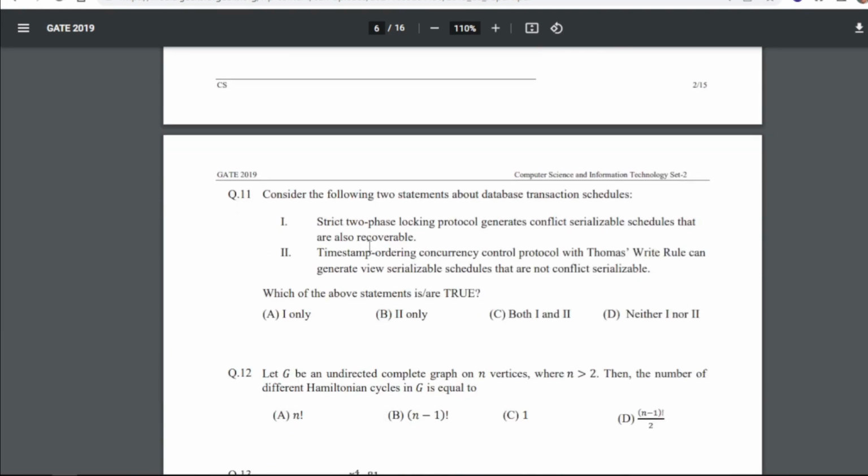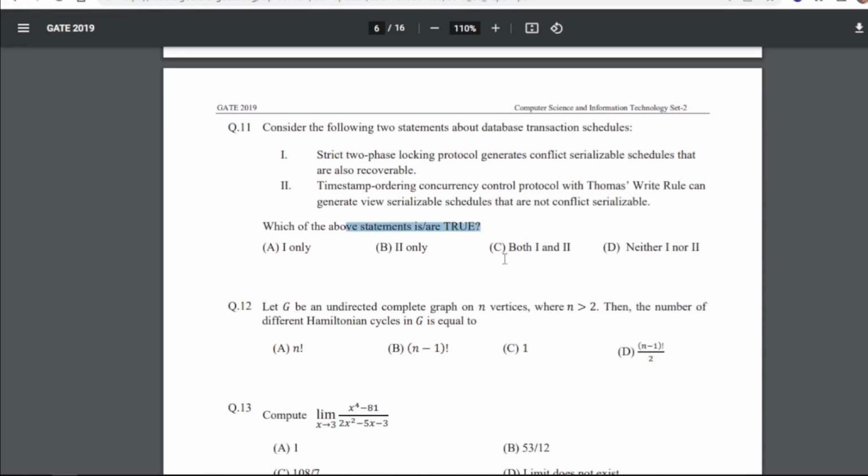Consider the following two statements about database transaction schedules. Okay, so first, strict two-phase locking protocol generates conflict serializable schedules that are also recoverable. Second, timestamp ordering concurrency control protocol with Thomas write rule can generate view serializable schedules that are not conflict serializable. So for 11, our answer is C, that is both 1 and 2. So these are true. Okay.